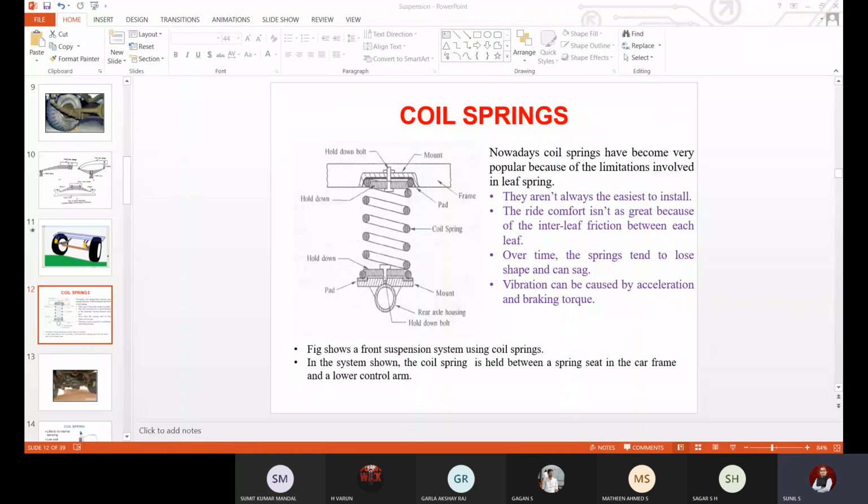So these are the main four limitations with respect to the leaf springs. So coil springs are becoming popular because of these reasons.